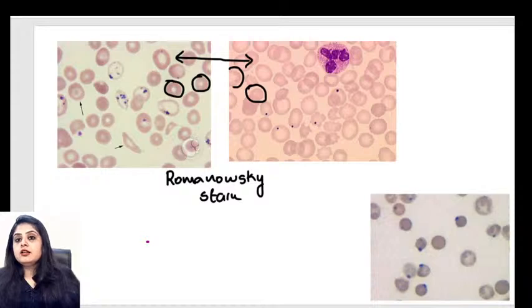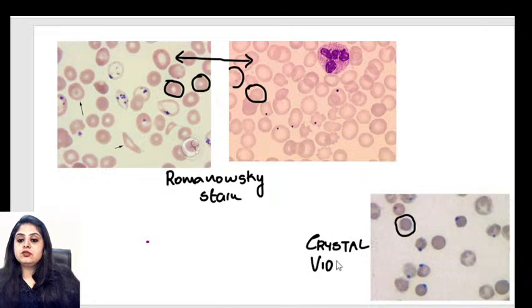Versus if you look at the third picture over here, the one in the corner, if you see the red blood cells, you'll say that ma'am, they are looking very gray, very dull, because a different stain has been used over here, and that stain is known as the crystal violet stain. So first and foremost, knowing the stain is very important. When I see red blood cells as reddish, pinkish, hemoglobinized, it is Romanovsky stain. When I see them as a little dull, then I've used the crystal violet stain.